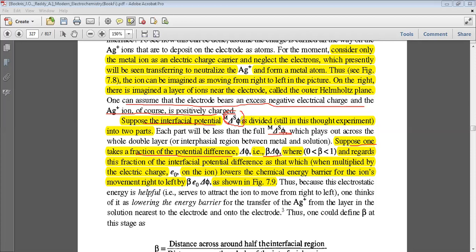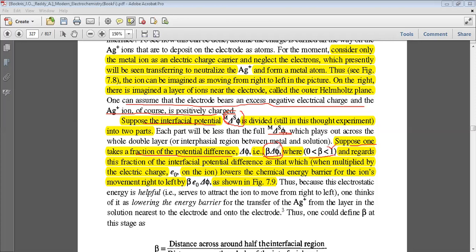Delta phi will be the total interfacial potential, but we will multiply it by beta, the small fraction. Beta will have a value greater than 0 but less than 1, very important.